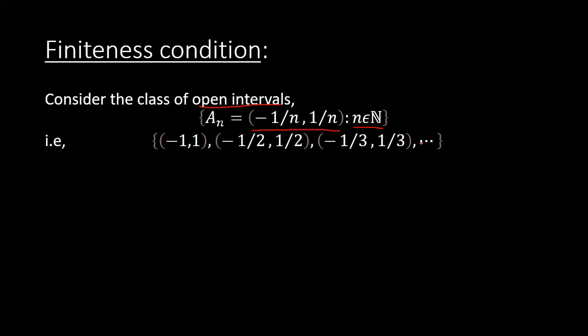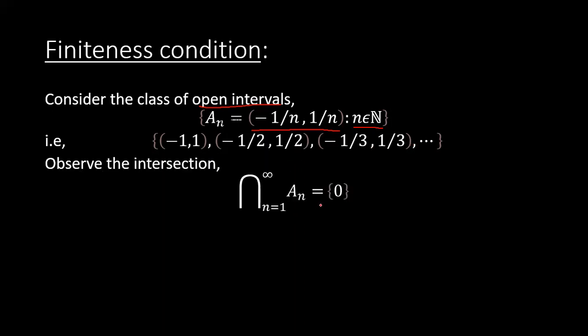It contains infinitely many open intervals. If we take the intersection, then the intersection of these intervals for n from 1 to infinity equals {0}.